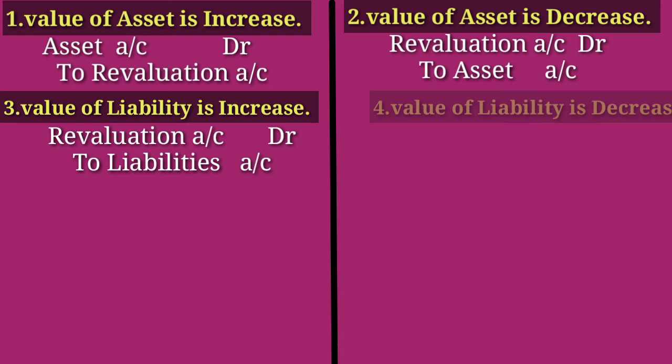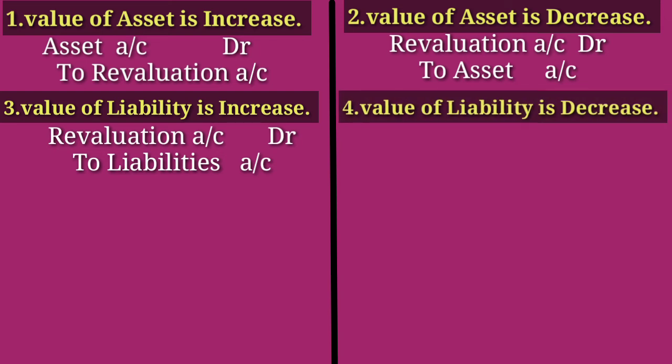Next case, when the value of liabilities decrease. This is just the opposite of the third case. Here our liabilities decrease. When our liabilities decrease, that time our profit will increase. We know when asset is increased, our profit will increase.